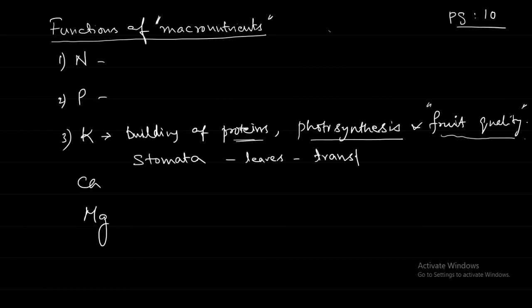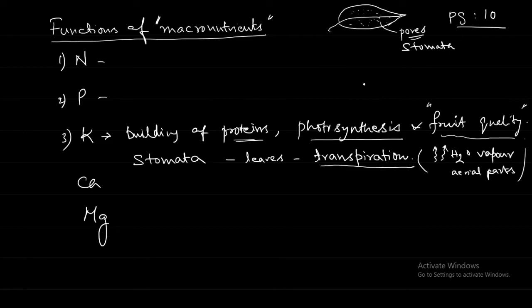These are the stomata. Through these stomata, the fine pores present in the leaves, transpiration takes place. How the stomata close and open also depends upon the potassium balance. There should be a good amount of potassium, otherwise the opening and closing of the stomata cannot function properly.